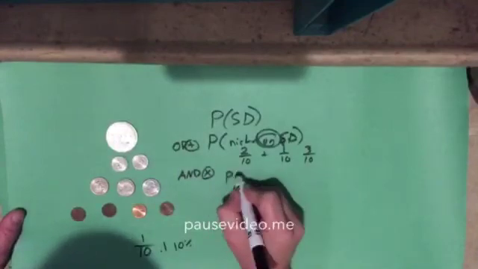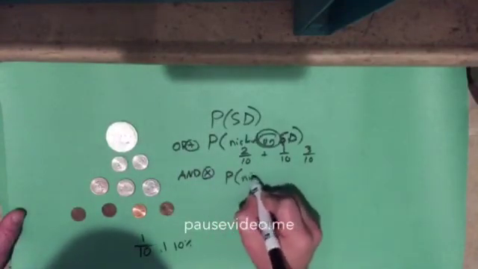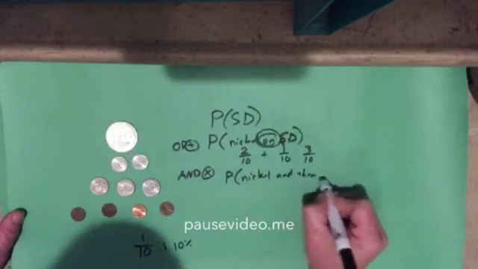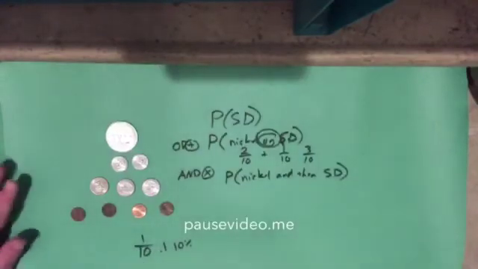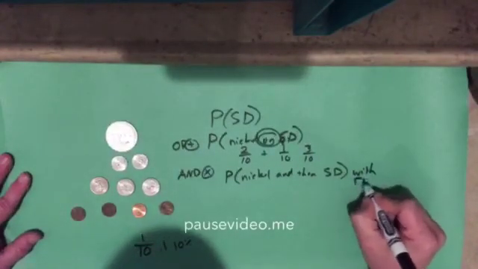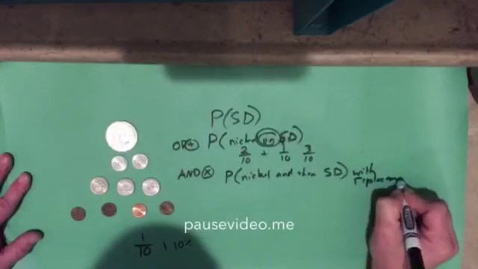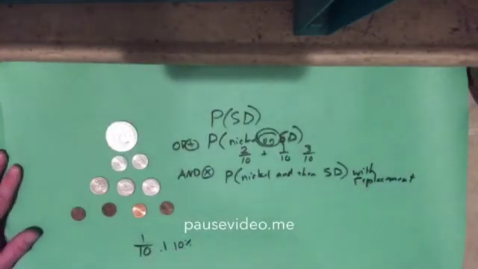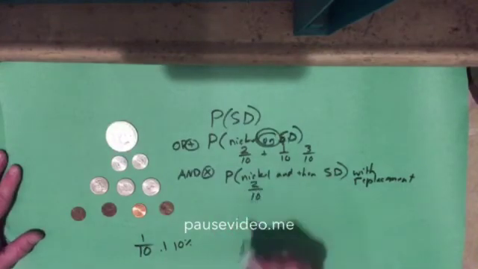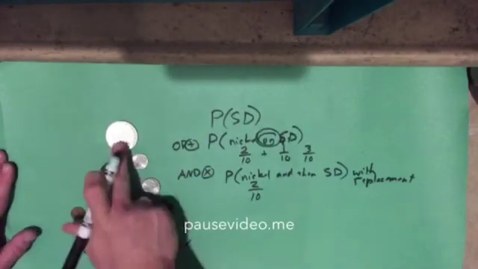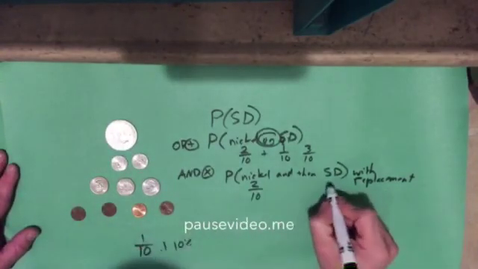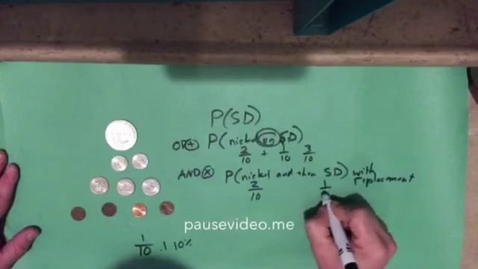What's the probability to get a nickel and then the silver dollar? I'm going to mention one thing here. You got to be really careful. I'm going to say with replacement, and I'll explain what that means as I go. That means I'm going to choose one at random, right? What is my probability of getting a nickel? Well, 2 out of 10. What's my probability of getting the silver dollar? If I replace the nickel back in, then the probability is 1 out of 10.